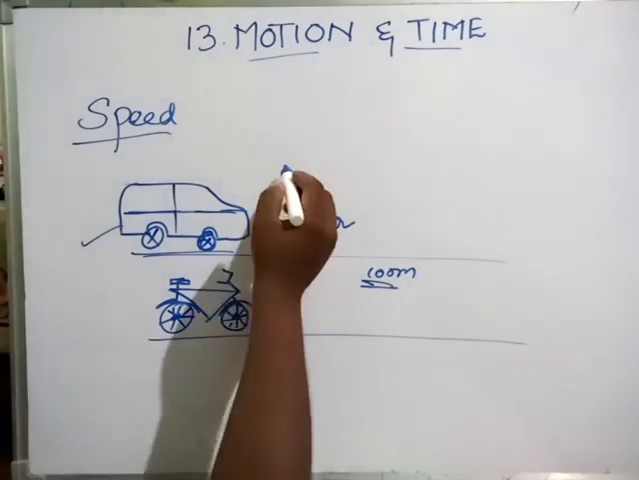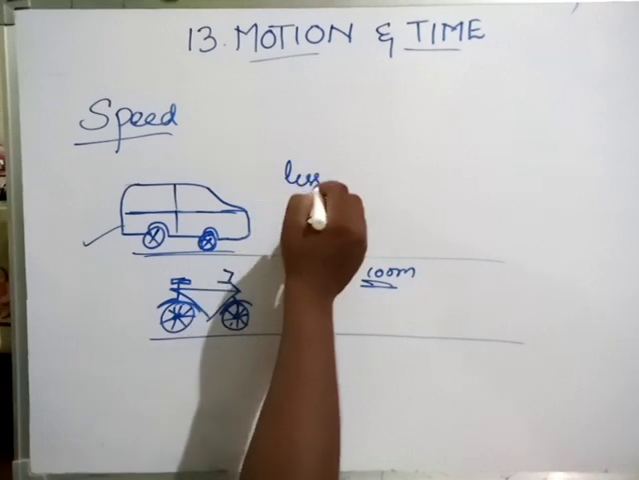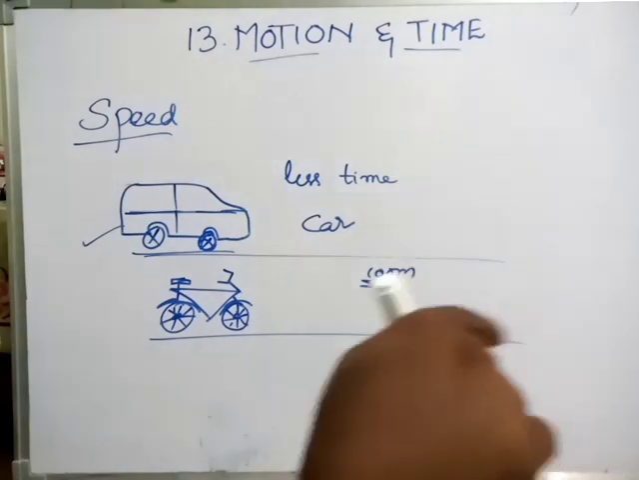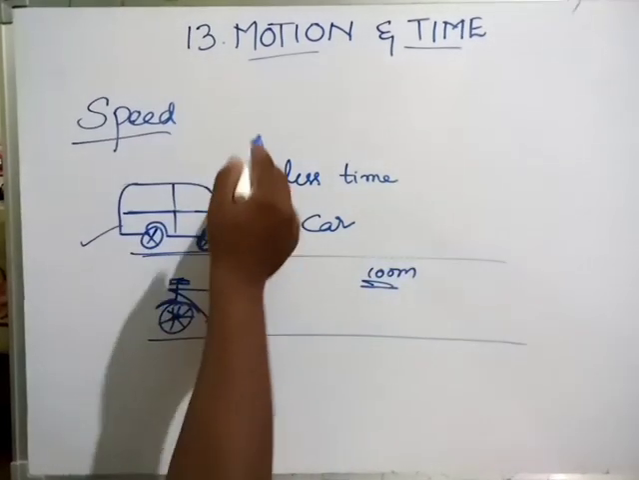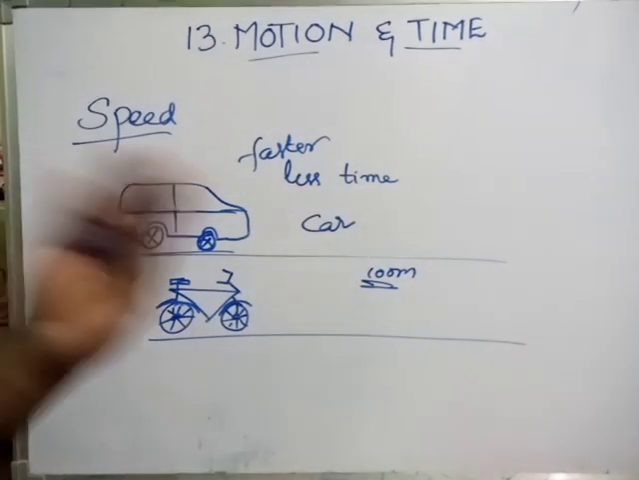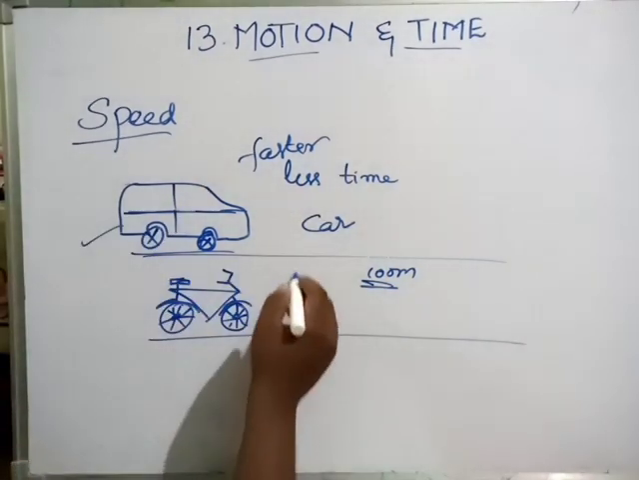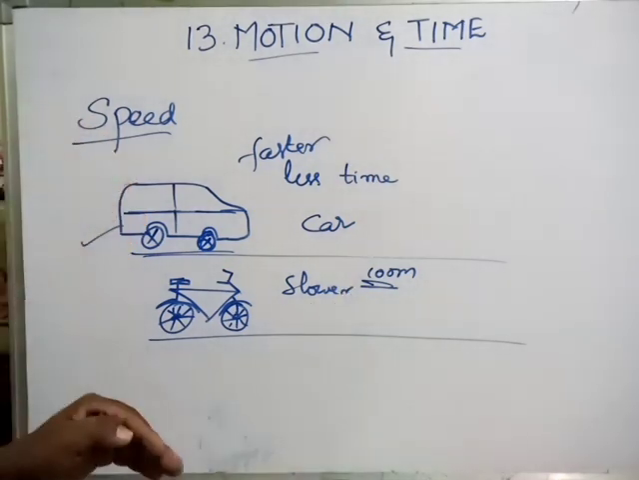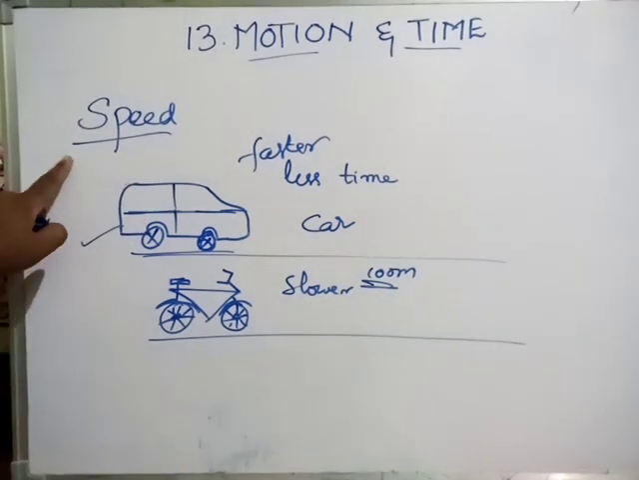So which takes less time to reach the target, that object is said to be faster. Which takes more time to reach the target, that is slower. This faster and slower is described by the term speed. Now we discuss what is meant by speed.